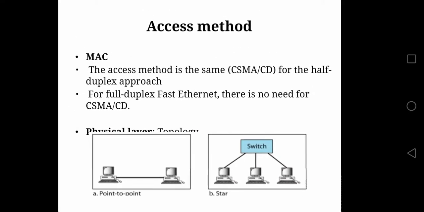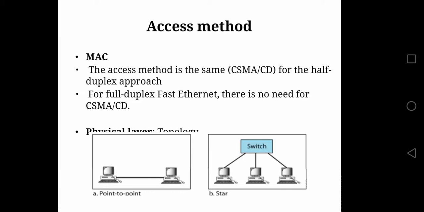Now we'll see about the access method. The MAC sublayer is responsible for the access method. There are two approaches, half duplex and full duplex. If we are using the half duplex approach, then there is a need for CSMA/CD. Already we have seen CSMA/CD in the standard Ethernet. If it is full duplex, then there are two separate wires. One wire is for sending and another wire is for receiving, where collision doesn't take place, hence no need for CSMA/CD.